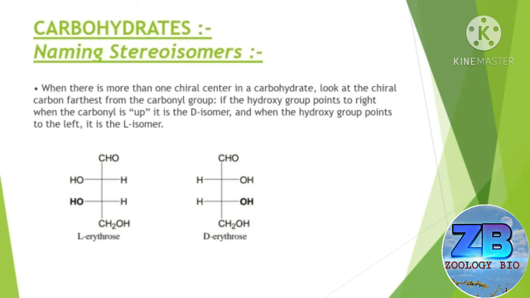Now naming stereoisomers. When there is more than one chiral center in a carbohydrate, look at the chiral carbon farthest from the carbonyl group. If the hydroxyl group points to the right when the carbonyl is up, it is the D isomer, and when the hydroxyl group points to the left, it is the L isomer. You can see the difference between L-erythrose and D-erythrose on the slide here.